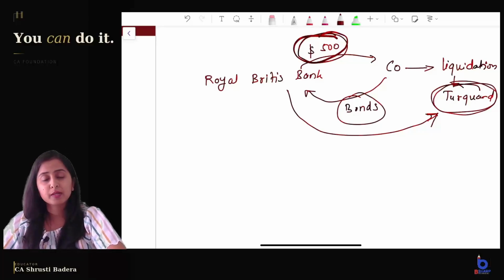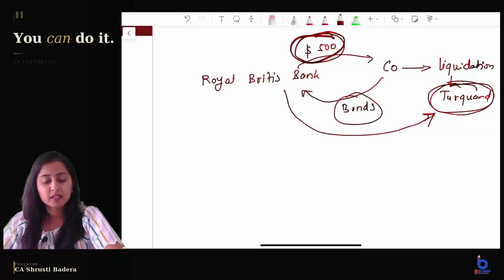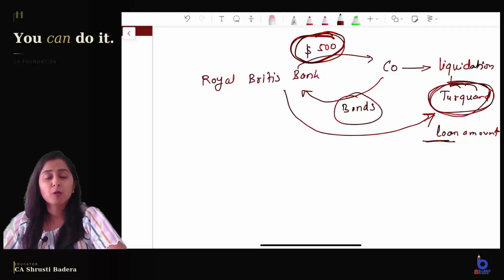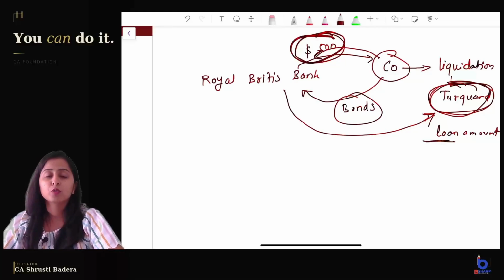Turquand checked the documents on which basis the loan was taken, and he saw that yes, the authorization needed by the directors, the resolutions, everything has been passed, but the resolution does not mention the loan amount. And now what he is saying, that the resolution has not been passed properly, so this is an ultra vires transaction, and this company will not refund the loan to you. It will not repay the loan to you, right?